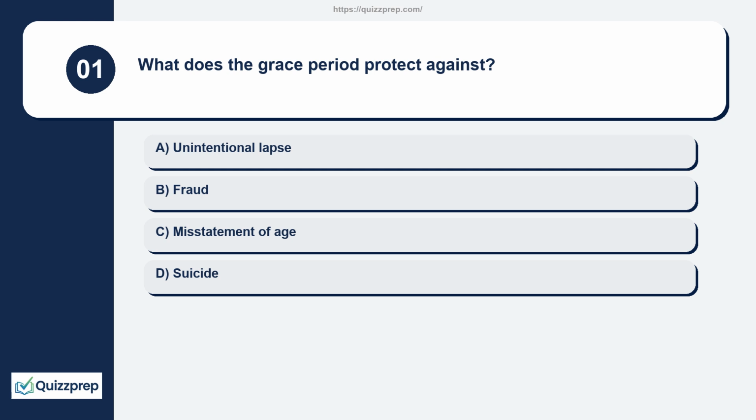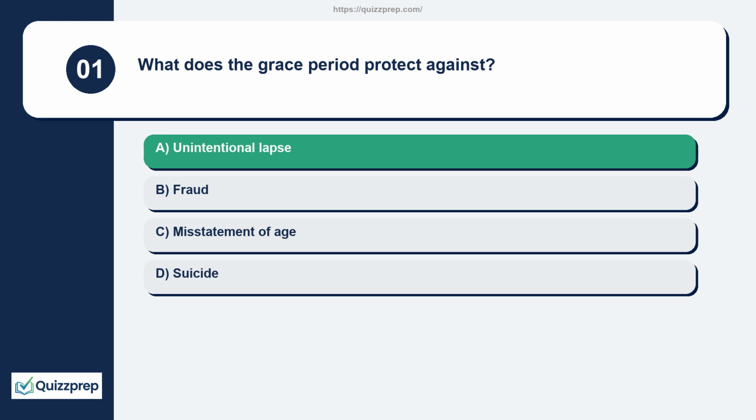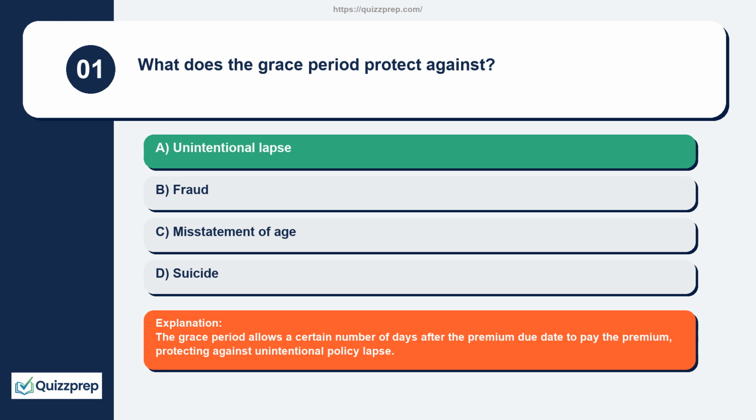Question 1. What does the grace period protect against? Unintentional lapse, fraud, misstatement of age, suicide. The grace period allows a certain number of days after the premium due date to pay the premium, protecting against unintentional policy lapse.